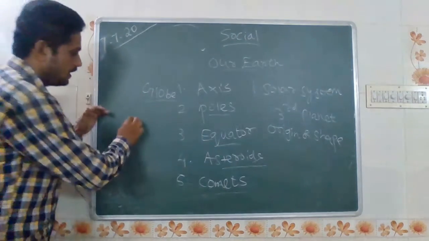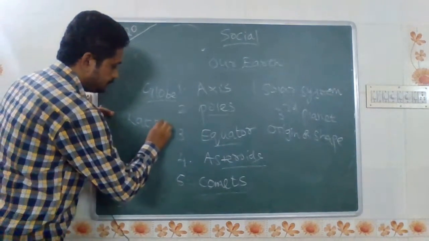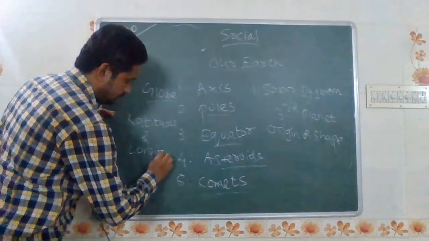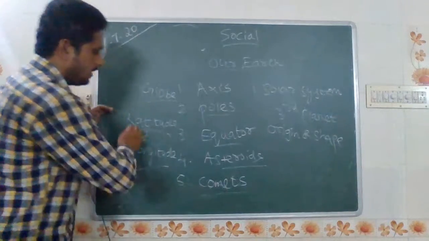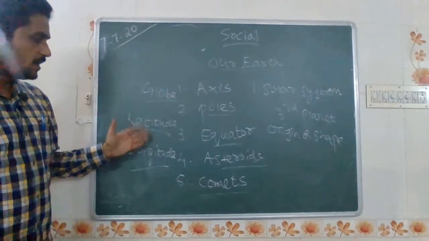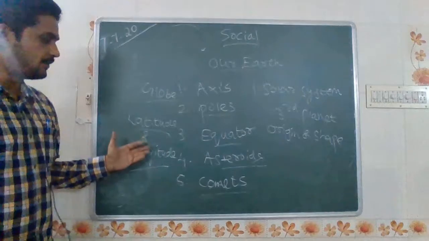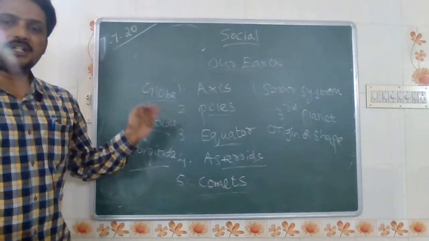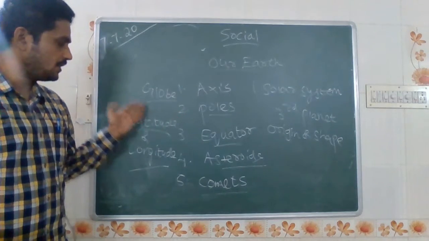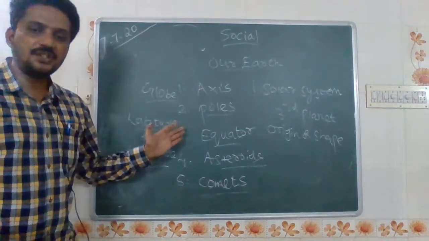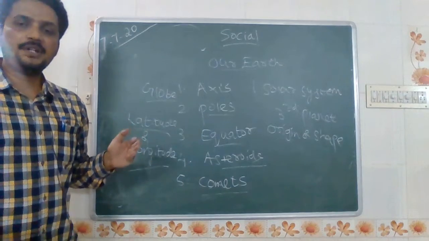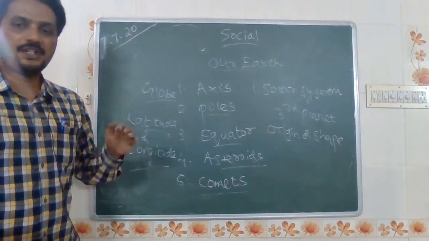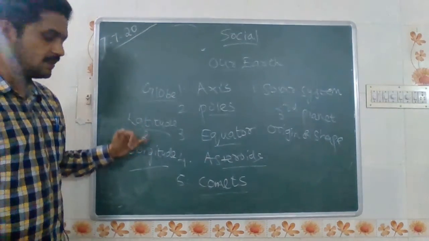Next we studied latitude and longitude. We briefly discussed latitude and longitude. 23.5 degree north, 23.5 degree south, and lies between the equator. Equator is 0 degree. Imaginary lines passing through the axis are called latitudes, traveling from east to west, and they are north and south. The hemispheres are called the northern hemisphere and southern hemisphere, and also the eastern hemisphere and the western hemisphere. These are the latitudes and the longitudes.